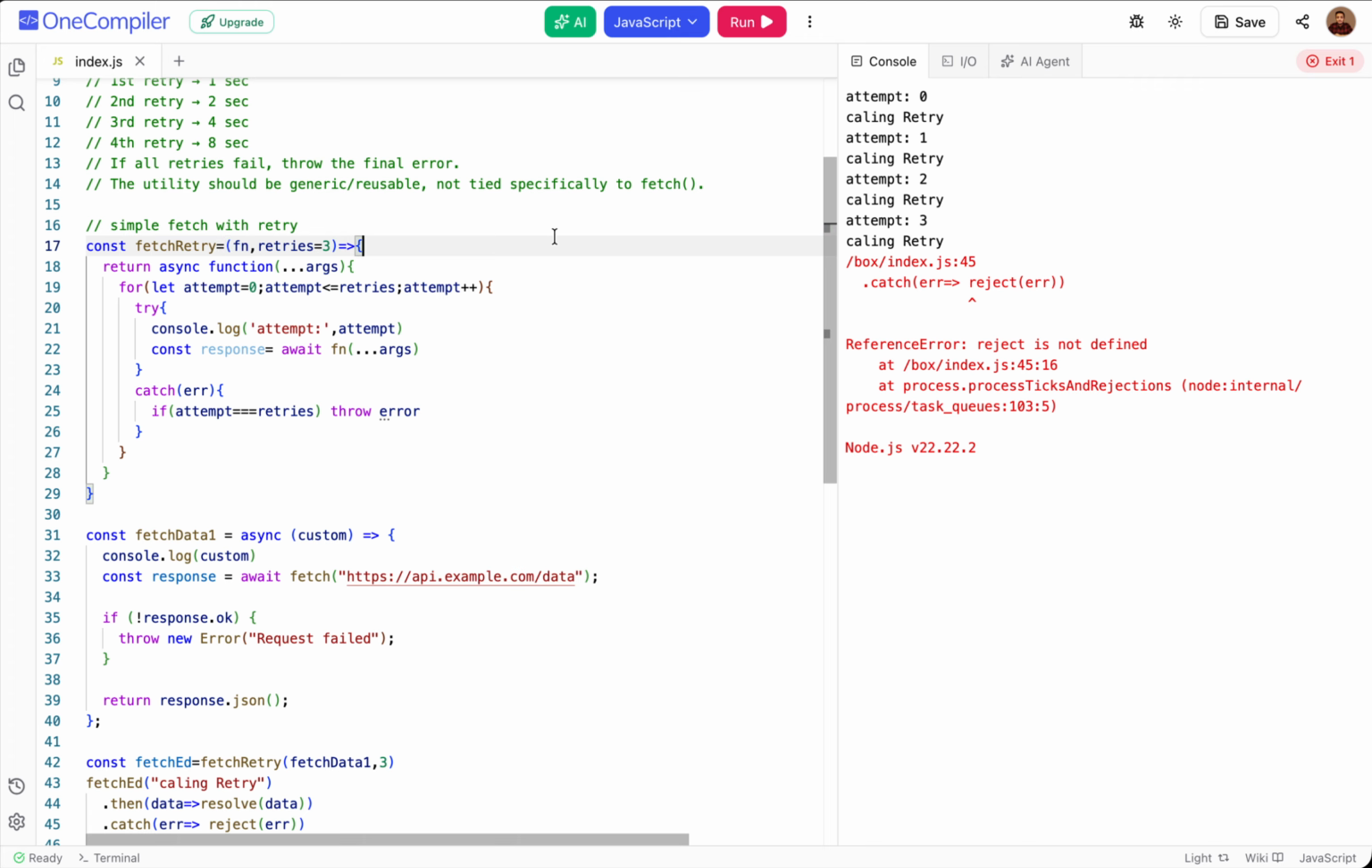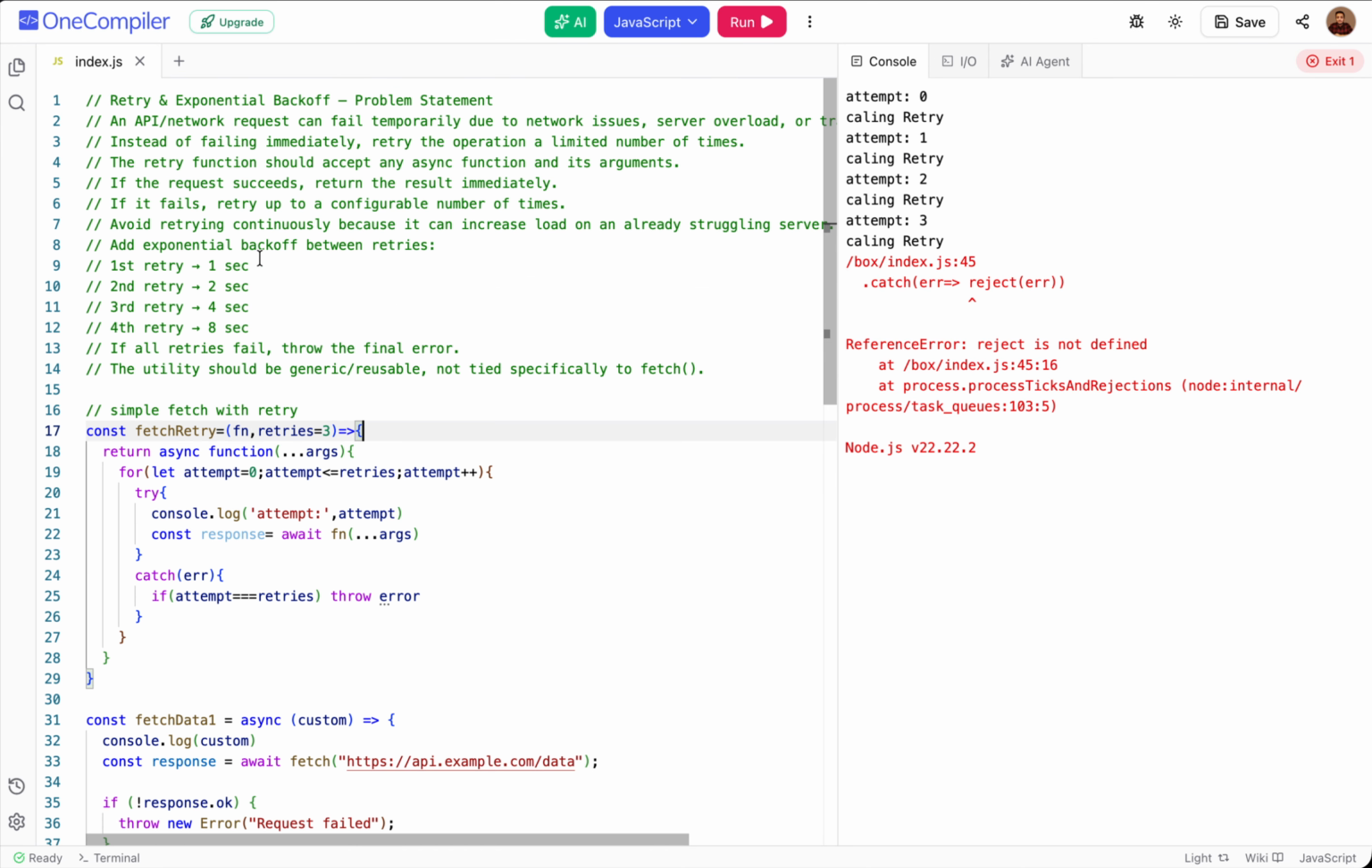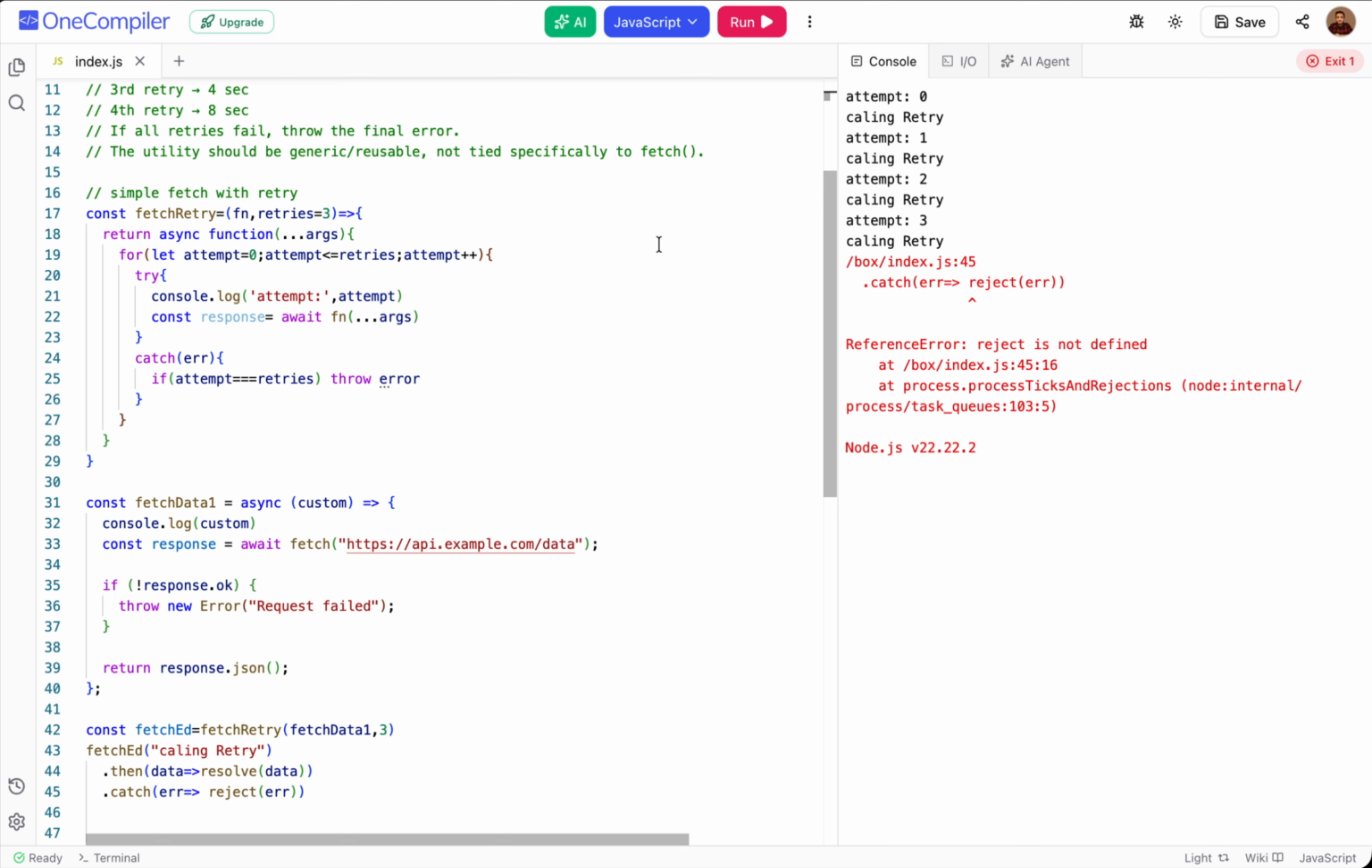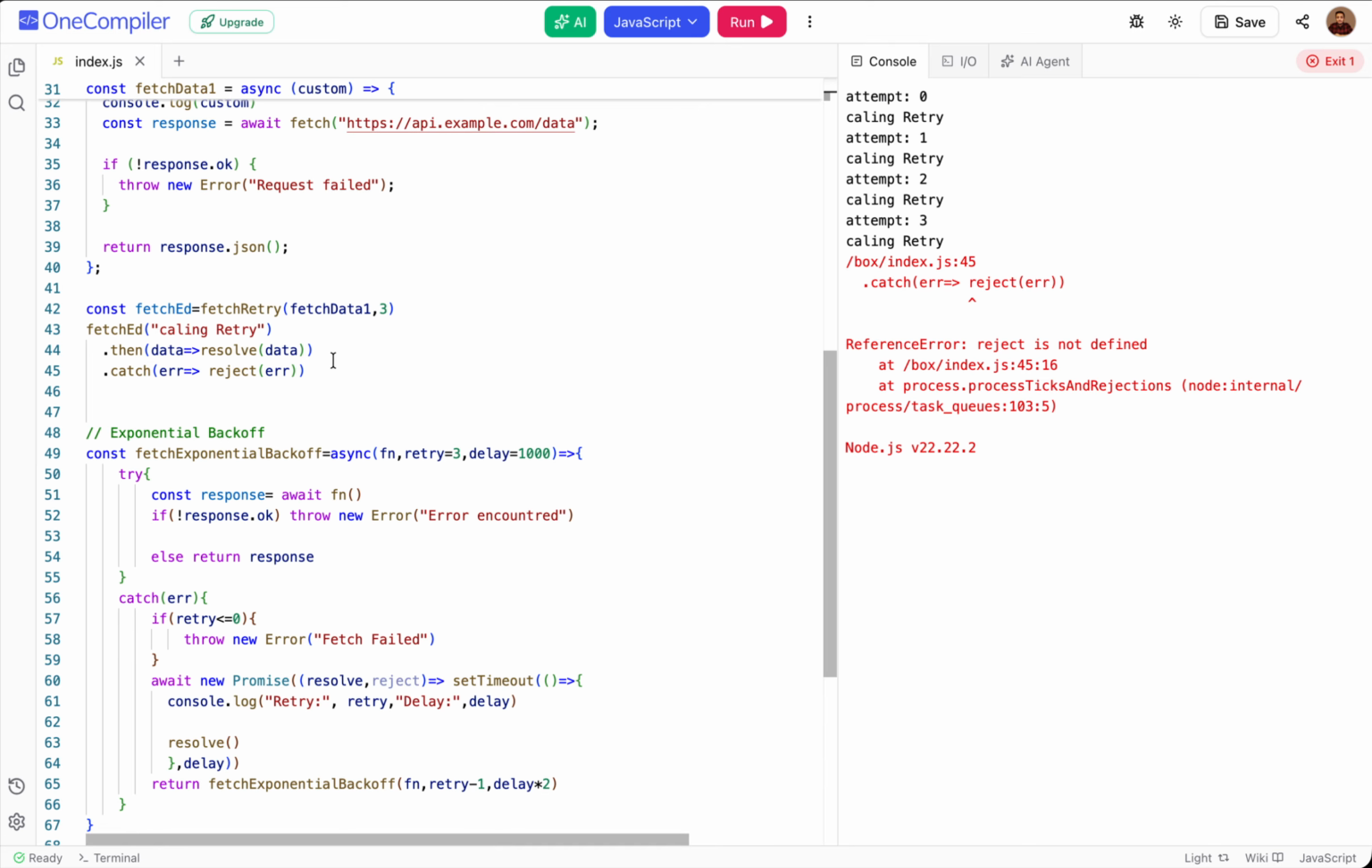But why we implement fetch retry is there could be something where there would be a network issue or a server overload, and if there is a server overload, we need not call this API at the same time only, right? We need to give it some sort of a delay, so that the server gets some time to reply to or respond to our API call, right? So for that, in this situation, we will be using exponential backoff.